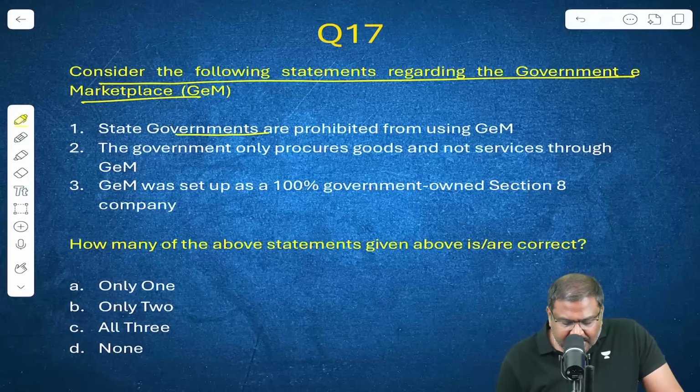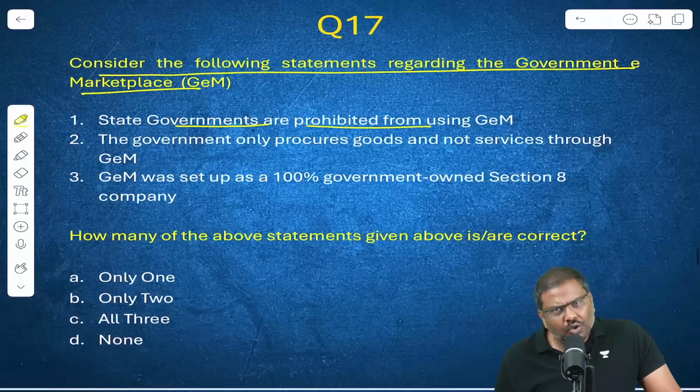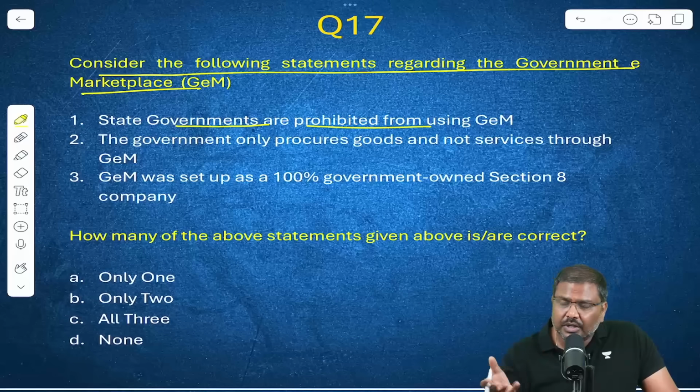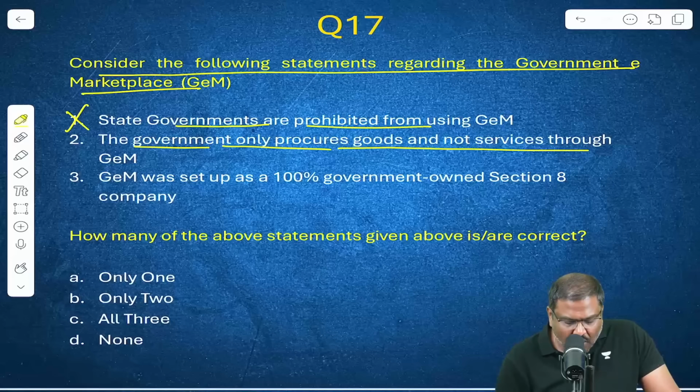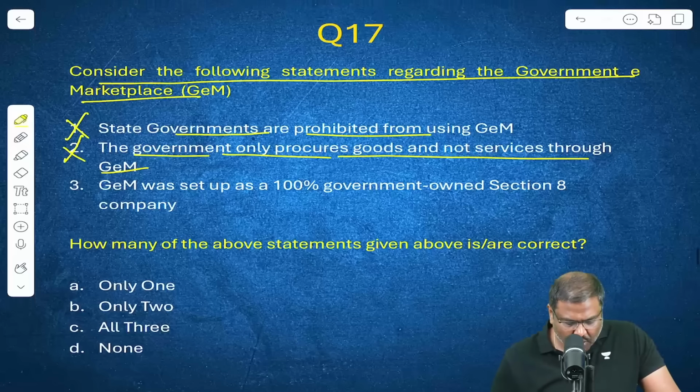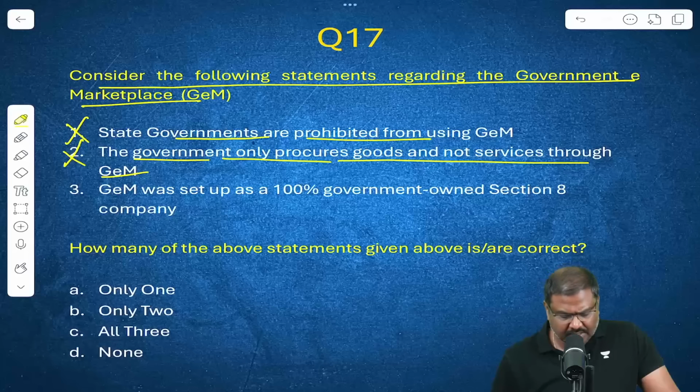Right? So state governments are prohibited from using GEM. No, state governments are in fact promoted to procure from GEM. First one is incorrect. The government only procures goods and not services through GEM. Incorrect. Government will procure goods as well as services.